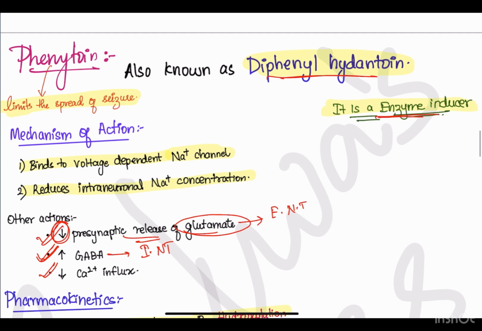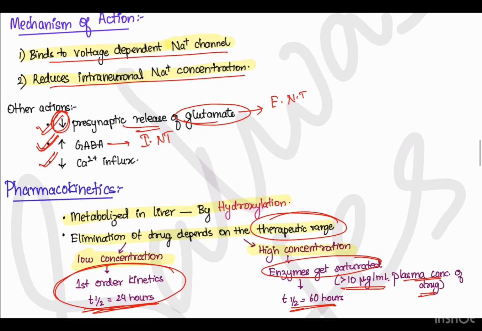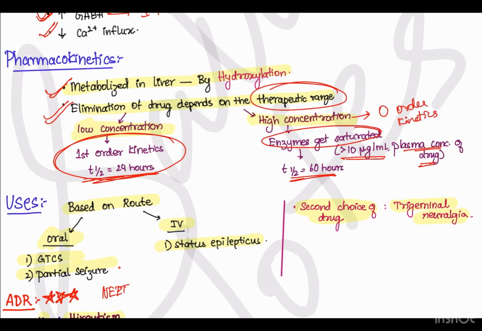It is an enzyme inducer and it limits the spread of seizure. Mechanism of action, it binds to the voltage-dependent sodium channel and reduces the intraneuronal sodium concentration. Other actions, it decreases the presynaptic release of glutamate, it increases GABA levels, it decreases the calcium influx. Pharmacokinetics, it is metabolized in liver by hydroxylation and the elimination of drug depends on the therapeutic range. Lower concentration, it follows first order kinetics and in higher concentration, it follows zero order kinetics.